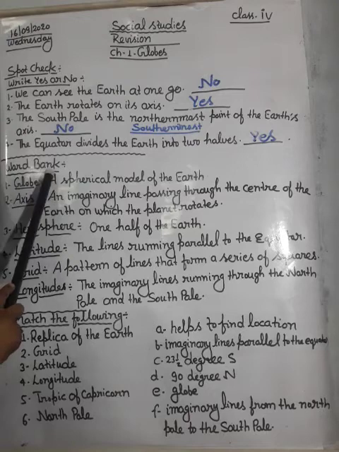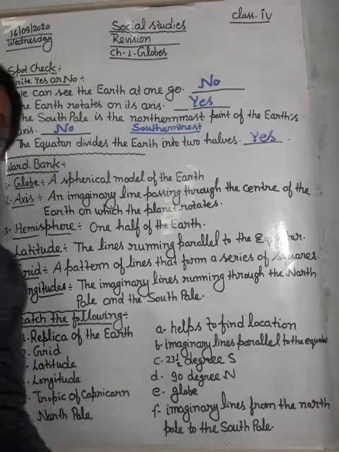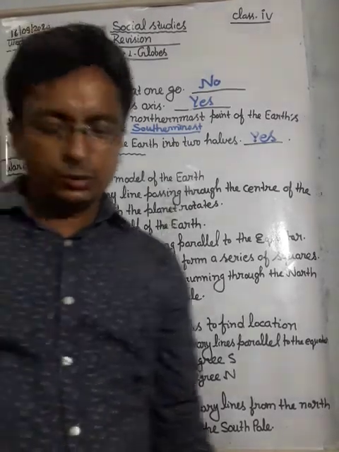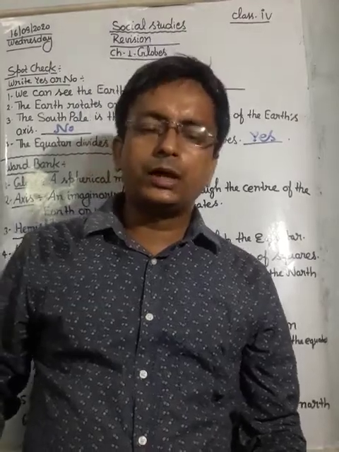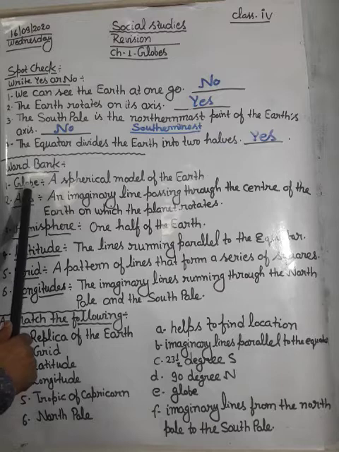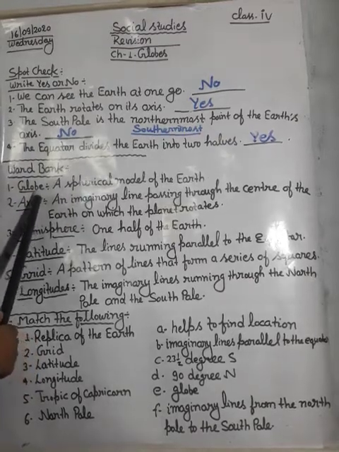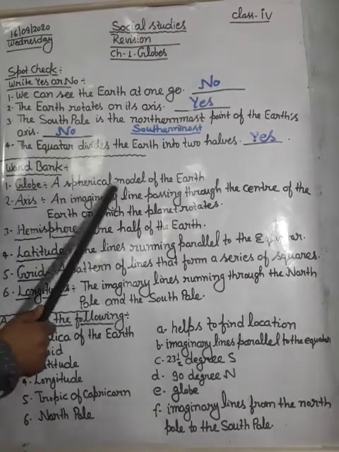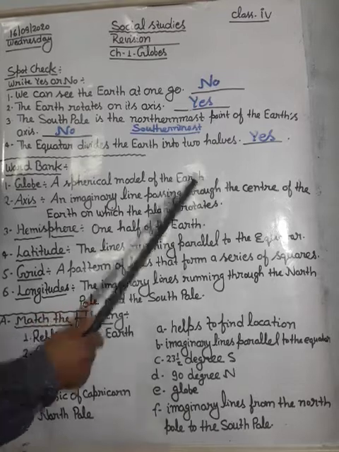Next is word bank. In word bank, we will discuss a few words that are given in your book. First word is globe. What is a globe? A spherical model of the earth.